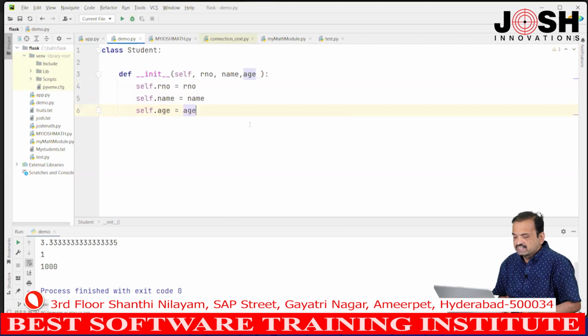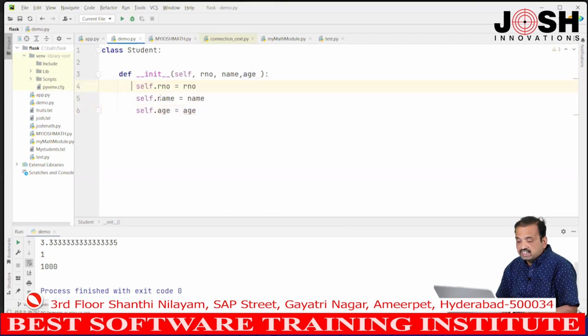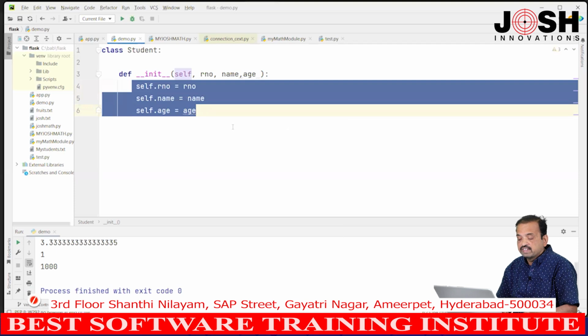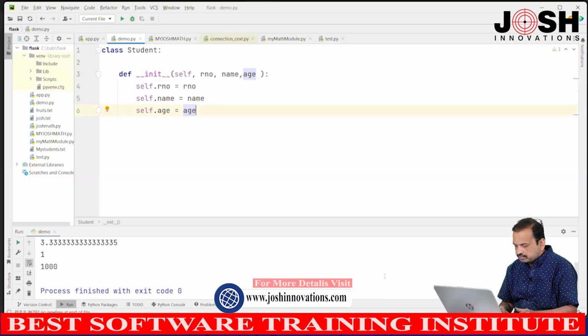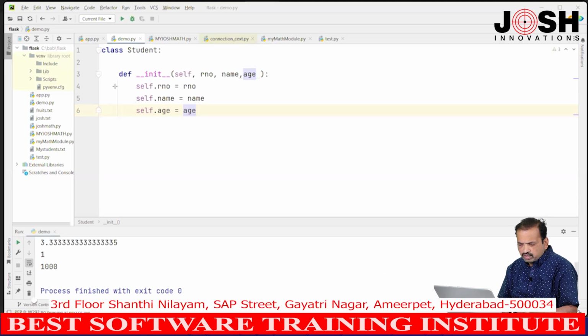Yes. Now, what is this? This is nothing but initialization. We are initializing these variables when we create the object. We will understand this slowly when we do this practically. We will write some programs, and we will understand this concept. So, actually this coding is called initialization. For example, from line number 4, 5 and 6, this part is called initialization, right.